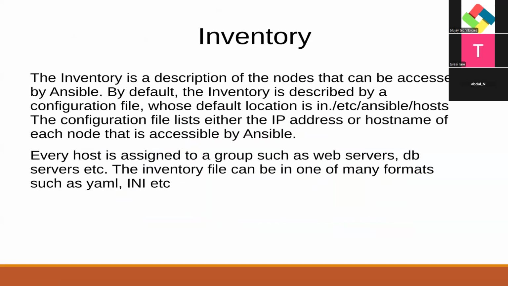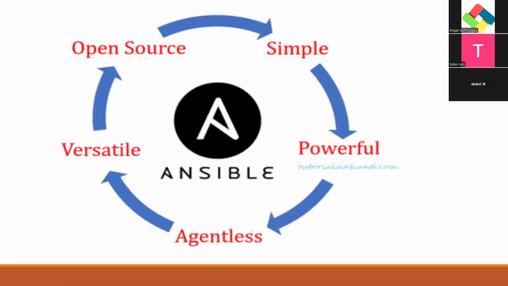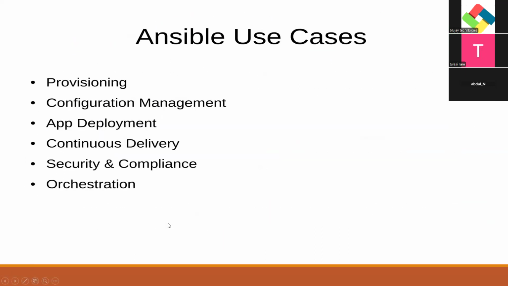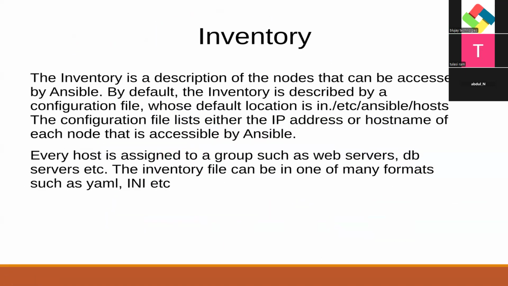So what is an inventory? I already told you, right, guys? Inventory is nothing but the server IP address or host name. The inventory is a description of the nodes, meaning servers, that can be accessed by Ansible. By default, the inventory is described by a configuration file whose default location is /etc/ansible/hosts. So where is the default location, guys? The inventory file is /etc/ansible/hosts.